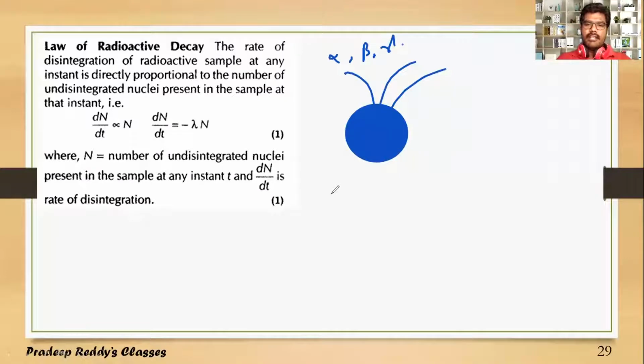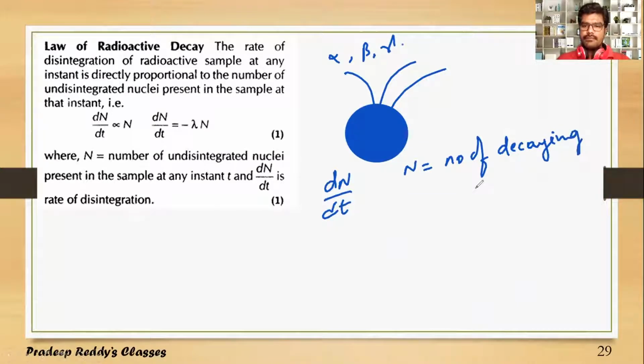So we can write dN divided by dt, where N is the number of decaying nuclei in the sample. You are taking 1 gram of sample. In that 1 gram of sample, there may be some N number of nuclei, and each nucleus will definitely undergo some disintegration by emission of alpha, beta, and gamma radiations. So this rate of disintegration is directly proportional to N naught,